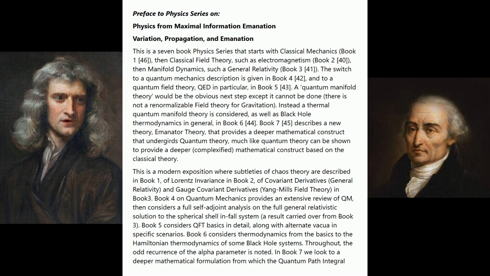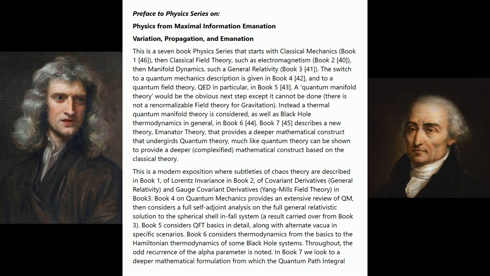This is a modern exposition where subtleties of chaos theory are described in Book 1, of Lorentz invariance in Book 2, of covariant derivatives, general relativity, and gauge covariant derivatives, Yang-Mills field theory, in Book 3. Book 4 on quantum mechanics provides an extensive review of QM, then considers a full self-adjoint analysis on the full general relativistic solution to the spherical shell infall system, a result carried over from Book 3. Book 5 considers QFT basics in detail, along with alternate vacua in specific scenarios. Book 6 considers thermodynamics from the basics to the Hamiltonian thermodynamics of some black hole systems. Throughout, the odd recurrence of the alpha parameter is noted.